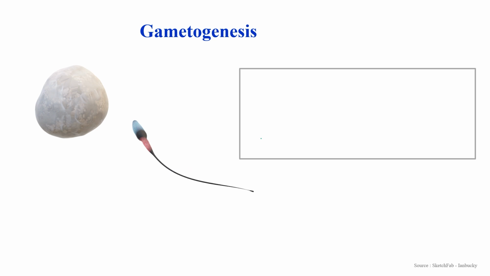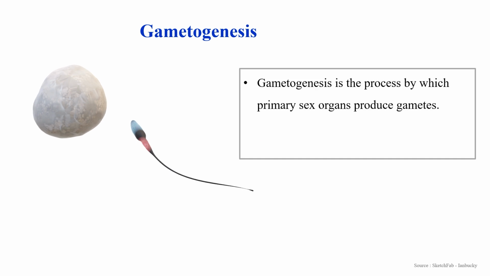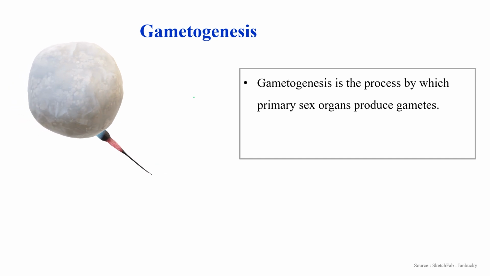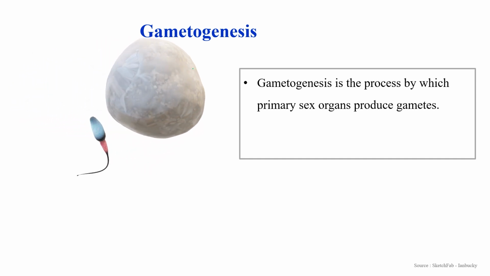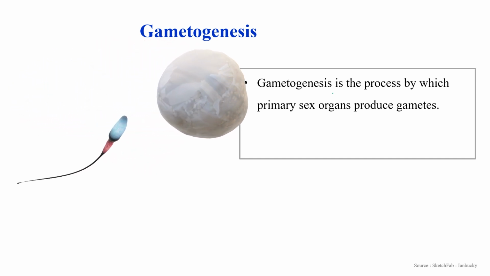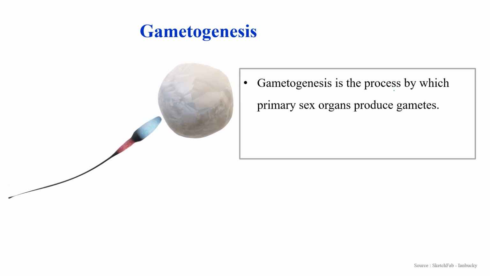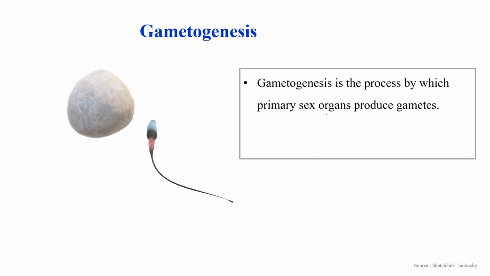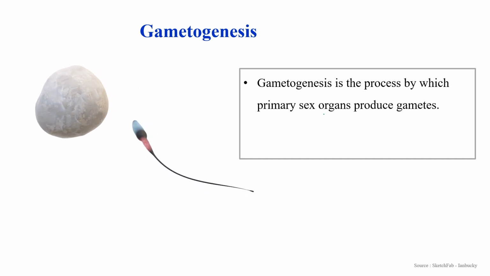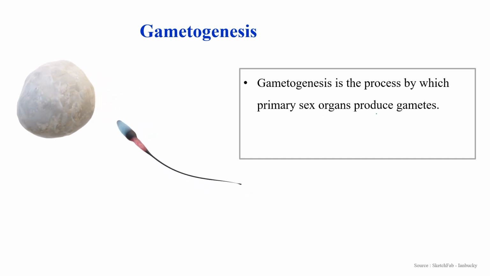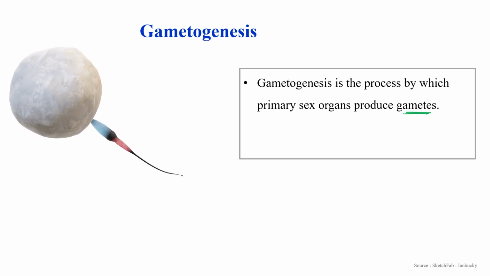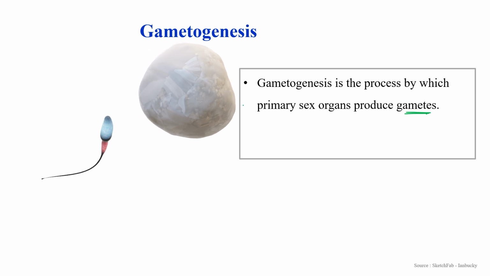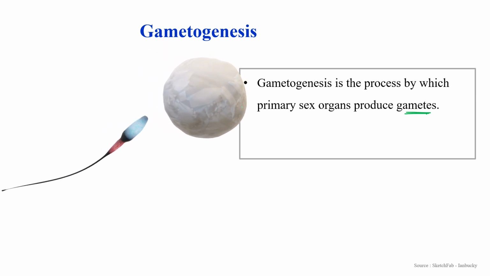Now let's discuss gametogenesis. As you can see, just understand this animation. This is ova and this is sperm. So what is gametogenesis? Gametogenesis is a process by which the primary sex organs, the testes from the male side and the ovaries from the female side, both produce their respective gametes.